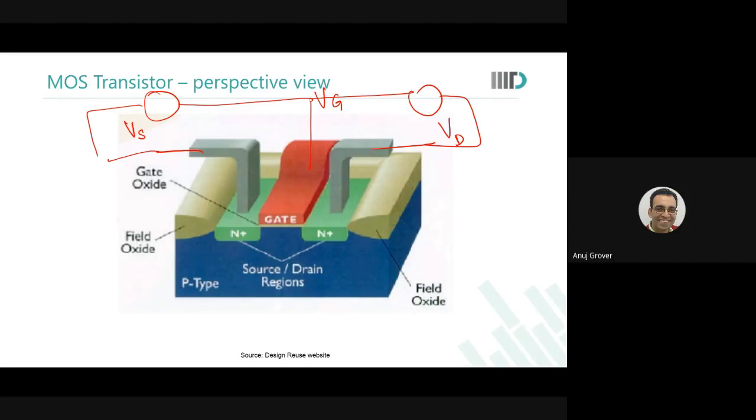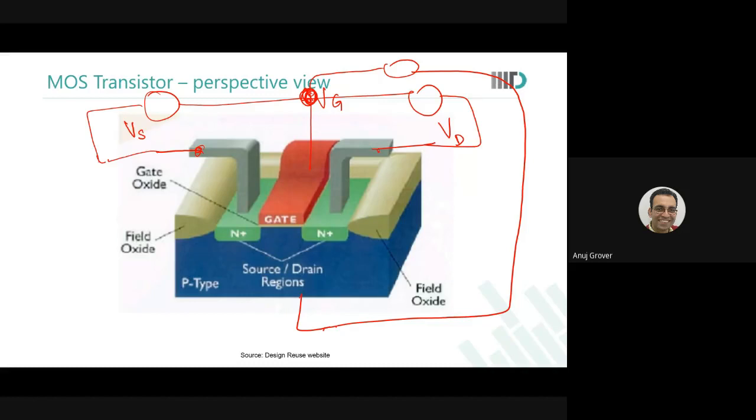So, are you able to see the slides? Yes, sir. What we are doing, we actually have 3 terminals only, or there is a body terminal which is not shown here. We can say there is another voltage applied between VGB, let us say. Okay. So, you apply a voltage on VG, you apply a voltage on VD, you apply another voltage on VS, and you apply another voltage on VB. That voltage is what you have applied. Okay, VGD is what you have applied. VGS is what you have applied.